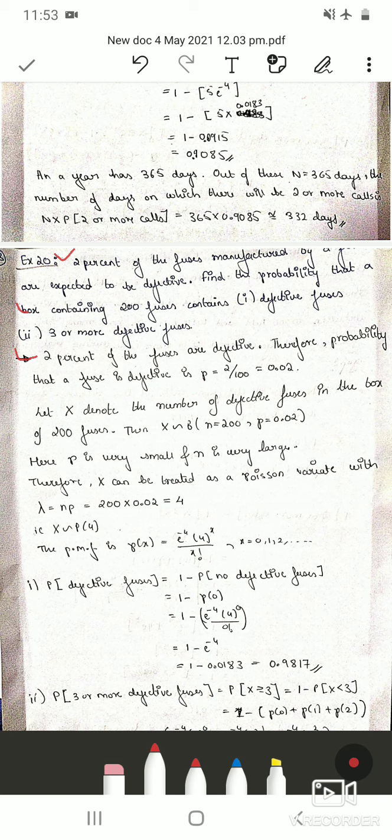We know the Poisson distribution has only one parameter, that is lambda. But here in this case they have given two quantities in the question: the 2%, and how many such products there are. That is, they have given P as well as N. This same problem you can solve using binomial distribution also, but we are solving by Poisson distribution, because you can see N is very large and P turns out to be very small.